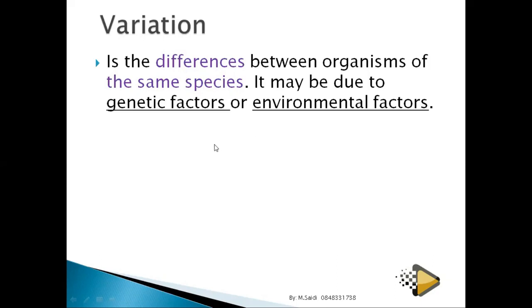You can be tall, not because you are genetically tall. It could be environmental. You can be short, not because you are genetically short. It could be environmental. Haven't you ever seen a father and mother, both short, but they produce a tall kid? It could be genetic, yes, or it could be environmental. Or dark skin or light skin: they produce a dark-skinned child, and then the father says, this is not my kid. Who told you it's not your kid? It's your kid, but some environmental factors could happen, or some genetic factors could also happen.